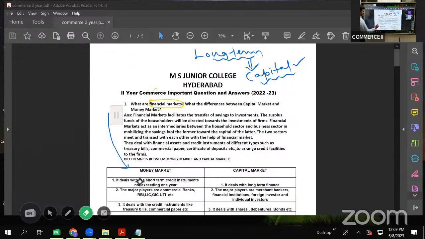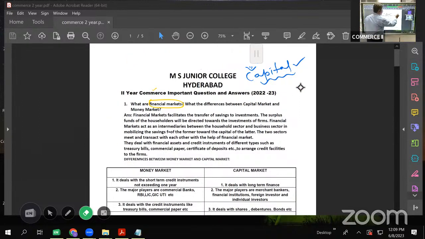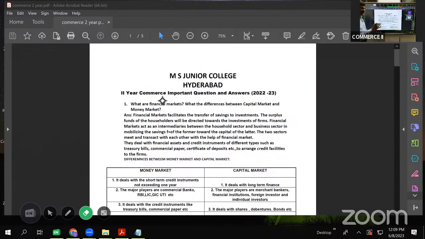Okay, so let us learn in detail and trust me, if you pay attention for just 10 minutes while I am discussing the differences here itself, in the class itself, you'll understand and you'll be able to frame the answer. You'll be able to draft the answer on your own. Okay, so now let us move further.